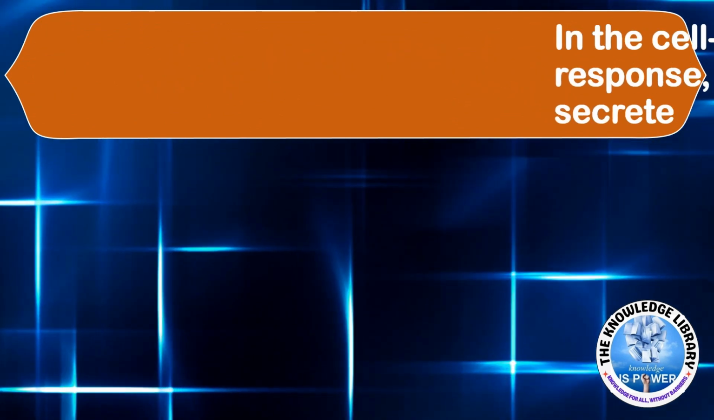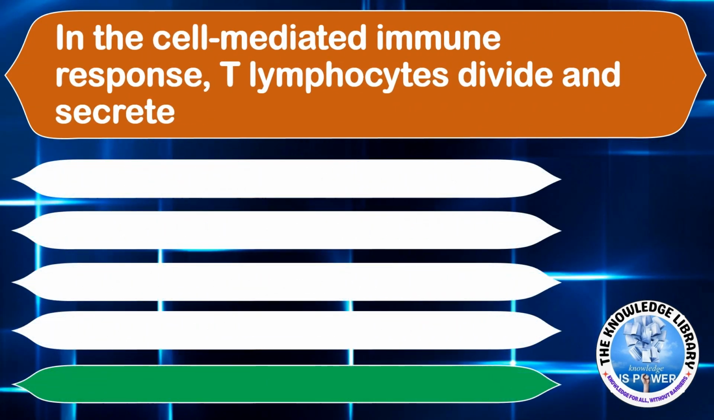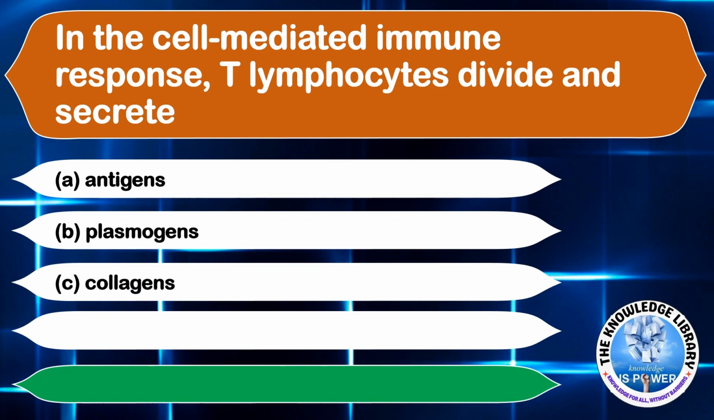In the cell mediated immune response, T lymphocytes divide and secrete. Option A, antigens. Option B, plasmogens. Option C, collagens. And option D, cytokines. The correct answer will be option D, cytokines. Moving on to the next question.